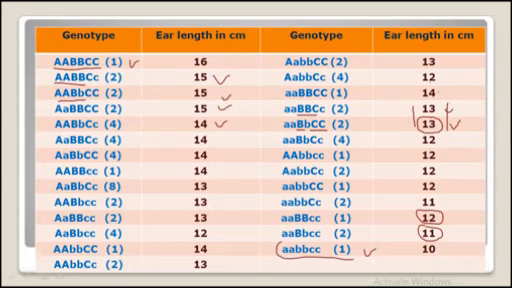So in this way, if 4 capital letter genes are present, it will form 14. If 5 are present, it will form 15. And if all 6 capital letters are present, it will have 16 centimeter ear length. But if there is no capital letter gene present, it will produce only 10 centimeter ear length in the maize plants. So this is the summarization of the table we have seen.